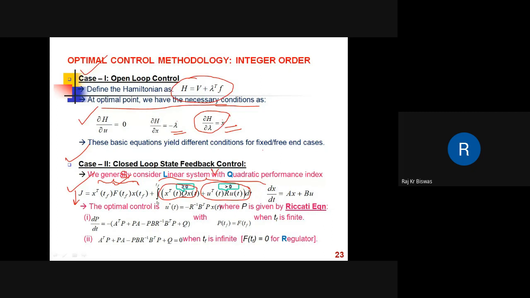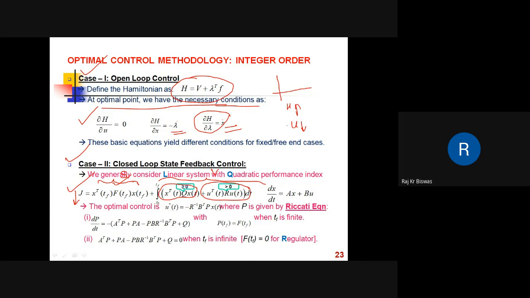Actually, to minimize the state components, large control energy is needed. So minimization of the first integral term needs large control energy, while minimization of U transpose RU needs small control energy. But we are minimizing this J.